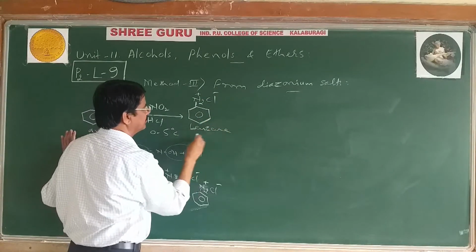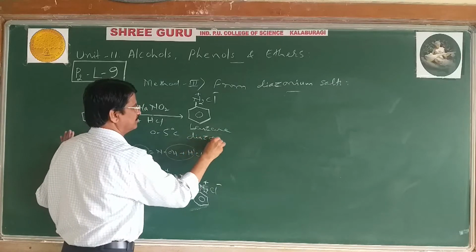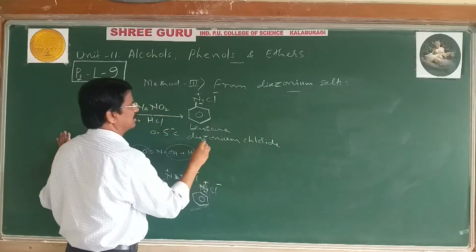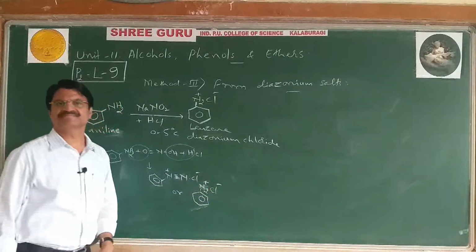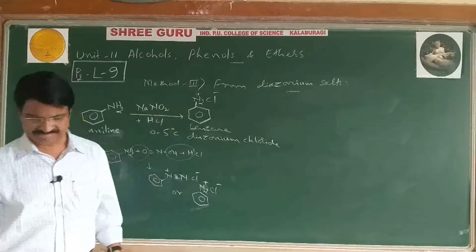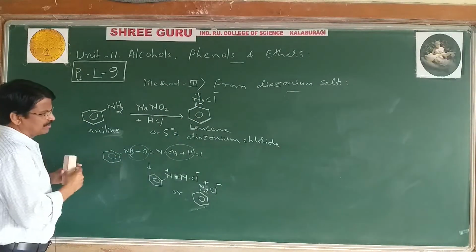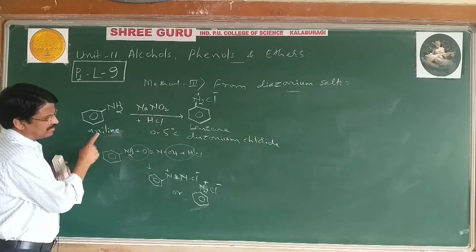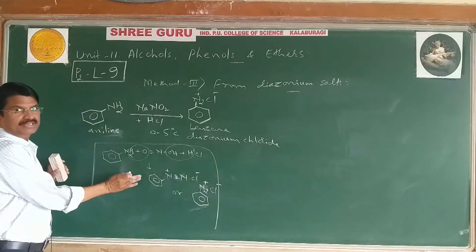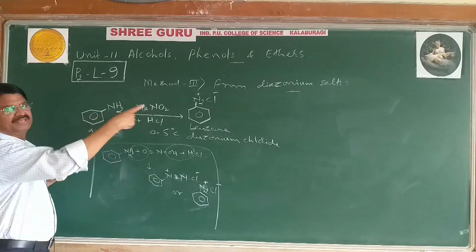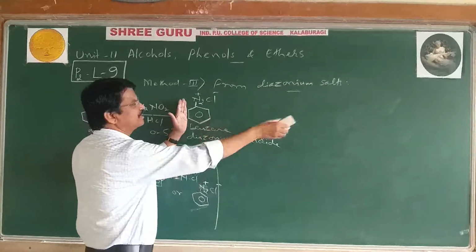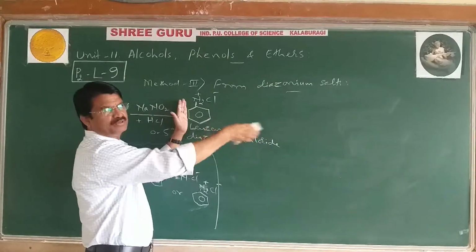Benzene diazonium chloride. It is a diazonium salt. Plus and minus are clearly indicated here, so it is called a diazonium salt. But this is the method by which aniline changes into diazonium salt. It is written separately here, not necessary to write in the exam. In the exam, write directly aniline to diazonium salt, or directly diazonium salt into phenol. This also we can write, diazonium salt into phenol.